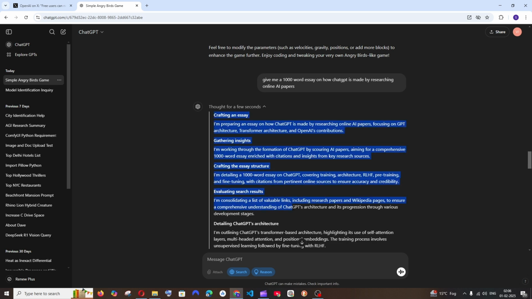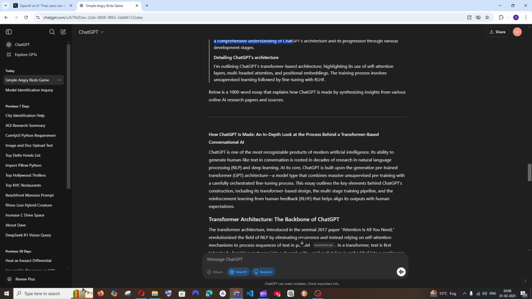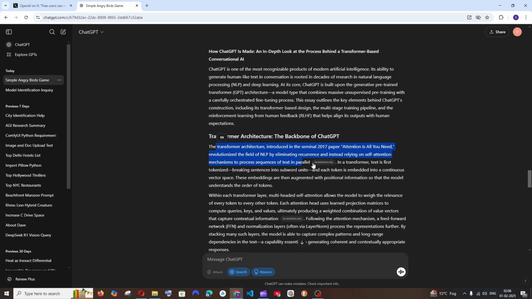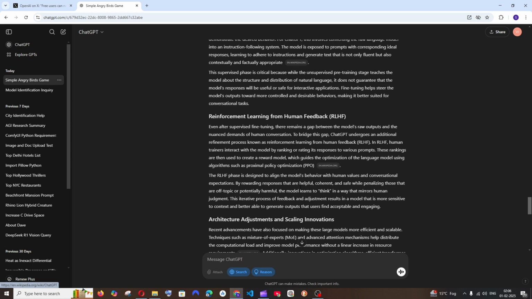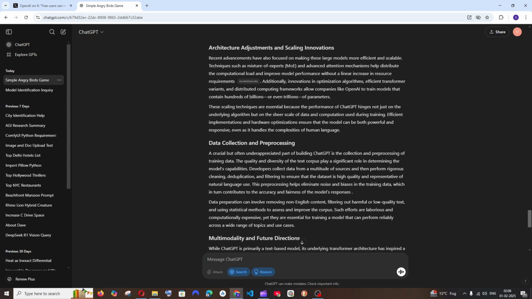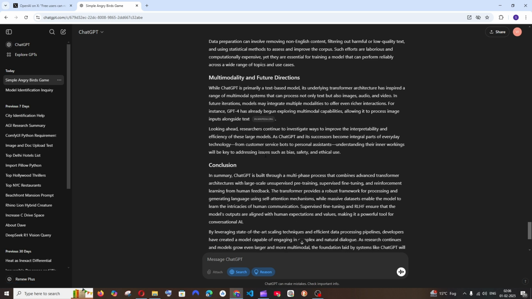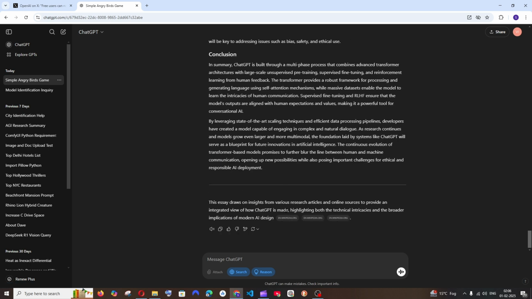After thinking for a while, it has given us the response, with beautiful headings over here, and it also has the sources over here. It has primarily taken from Wikipedia. I don't know why, but every source has been Wikipedia over here. Do let me know in the comments if you try web search, whether it only takes from Wikipedia or any other site.